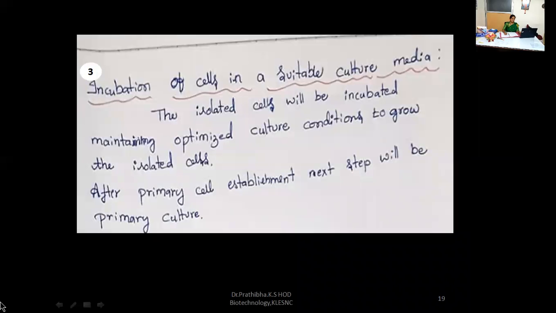Then the third basic step during the establishment of primary cell culture is incubation of cells in a suitable culture media. The isolated cells will be incubated, maintained at optimized culture conditions to grow. These are the basic three steps for the establishment of primary cell culture. After primary establishment, the next step will be primary culture.